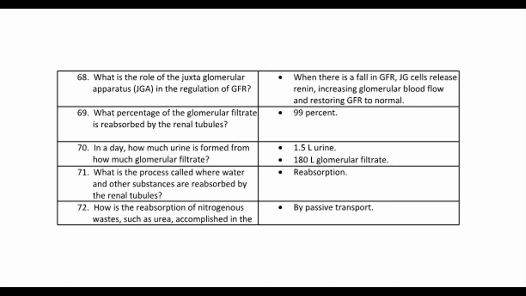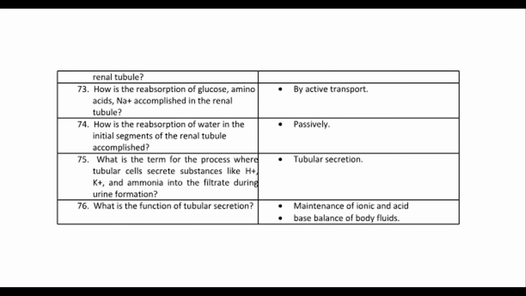Reabsorption. 72. How is the reabsorption of nitrogenous wastes, such as urea, accomplished in the renal tubule? By passive transport. 73. How is the reabsorption of glucose, amino acids, Na+ accomplished in the renal tubule? By active transport.